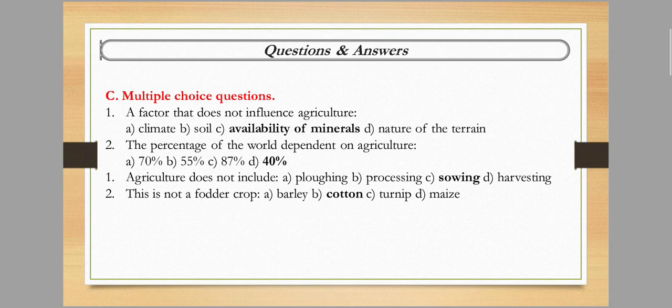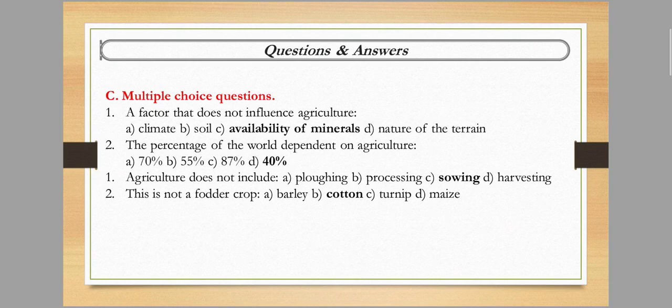So here the question options are: A, 70%; B, 55%; C, 87%; D, 40%. So the right option is 40%. Okay, 40% of people of the world depend on agriculture.